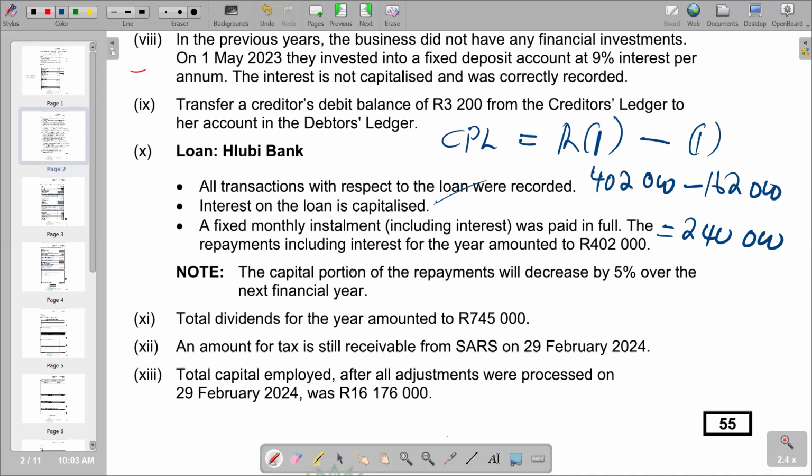So that 240,000, if you go to the note, it's saying the capital portion of the repayments will decrease by 5% over the next financial year. So obviously decreasing by 5%, it means it was 100%, and then it decreased by 5, which gives you 95%. So on our calculation, we are now saying 0.95 times 240,000.